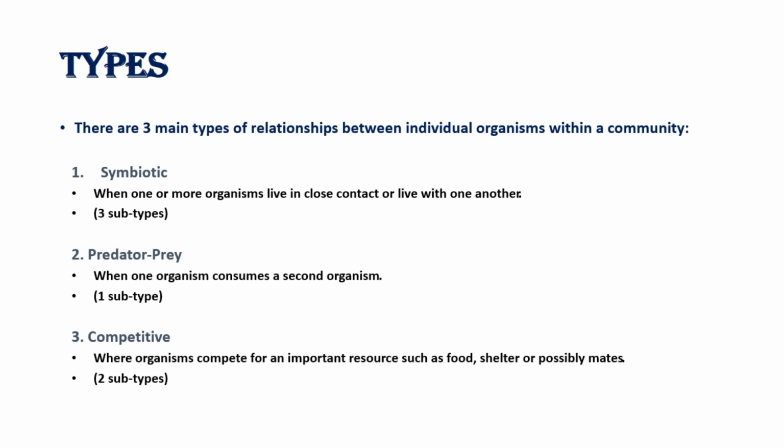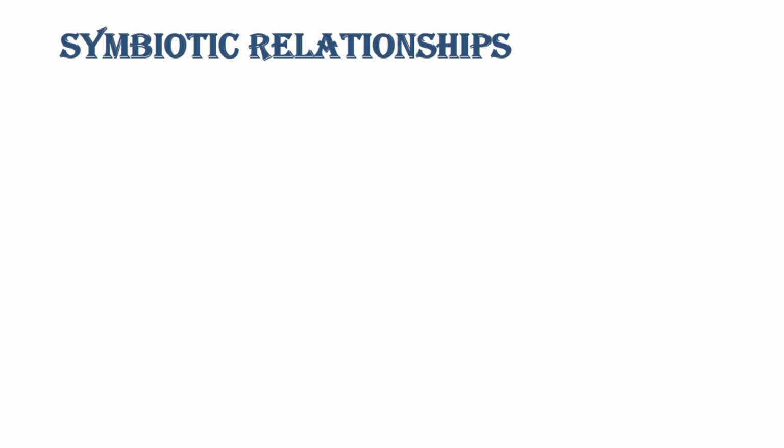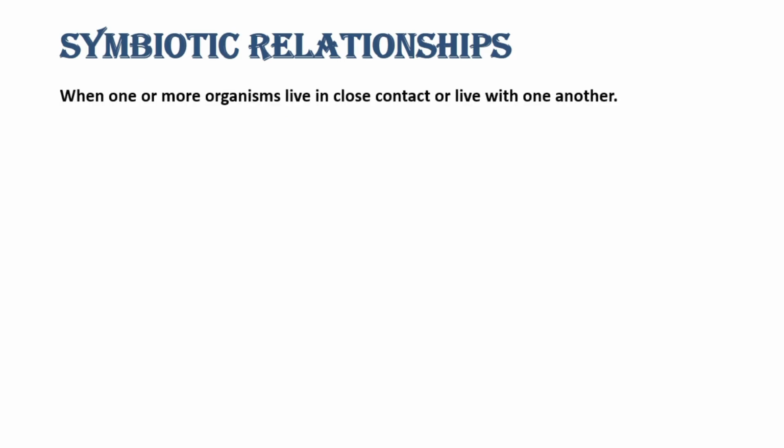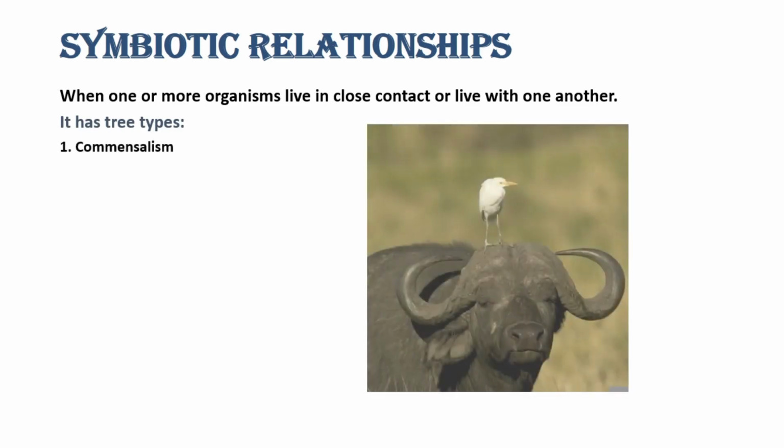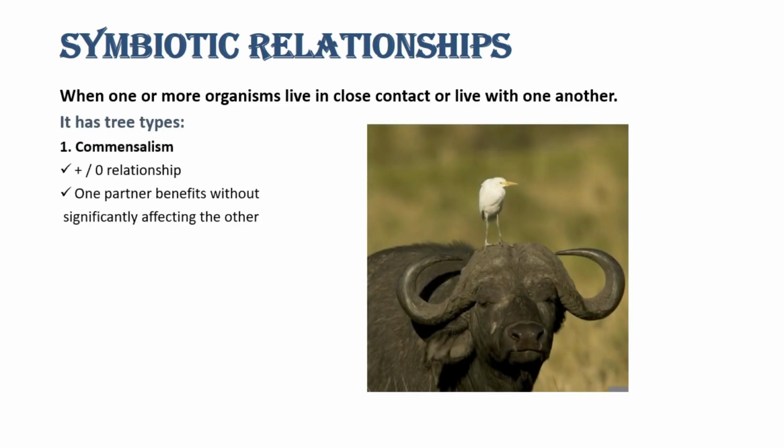About the symbiotic relationship, we can say that when one or more organisms live in close contact or live with each other in the environment, there are three types of it. The first one is commensalism. In commensalism, as you can see in the picture, one partner benefits without significantly affecting the other one.